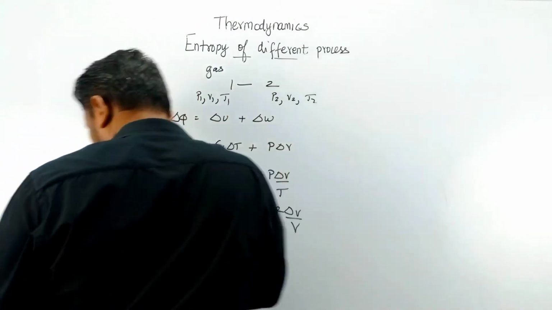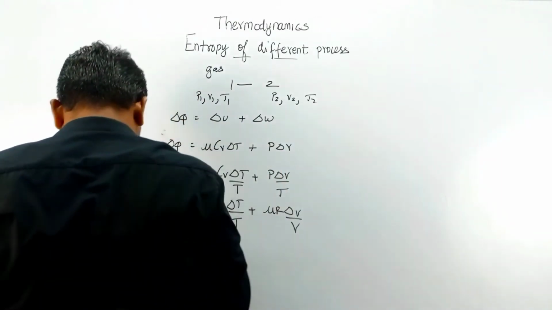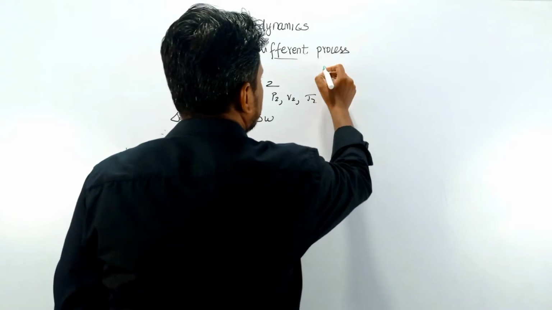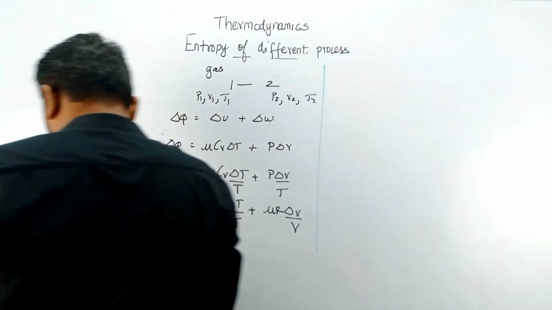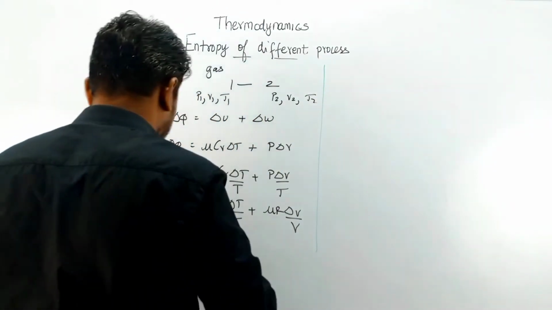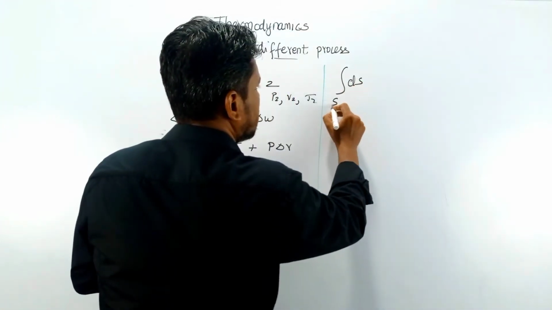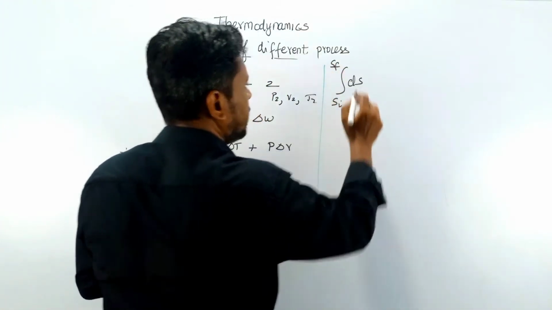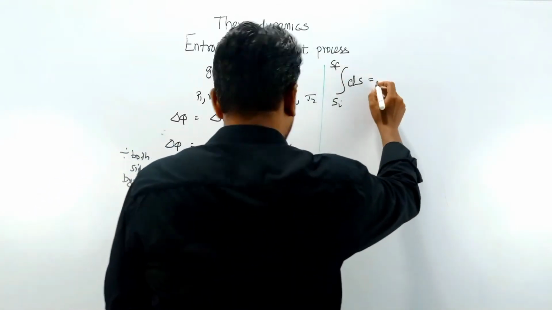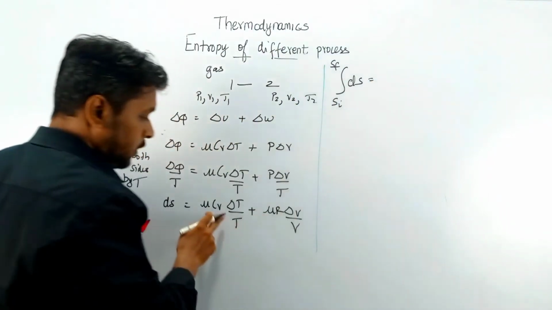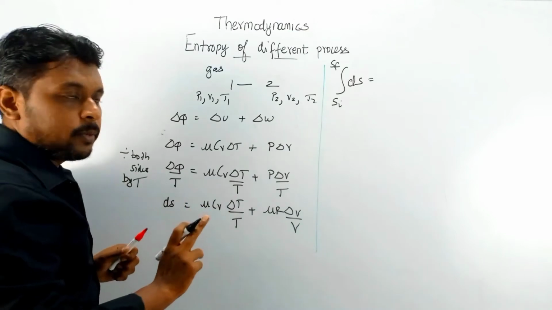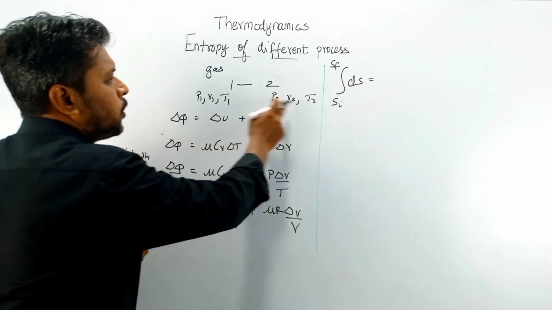So for dS, the limits are from initial entropy to final entropy. Here we have a change of temperature, so the temperature limit is T1 to T2.